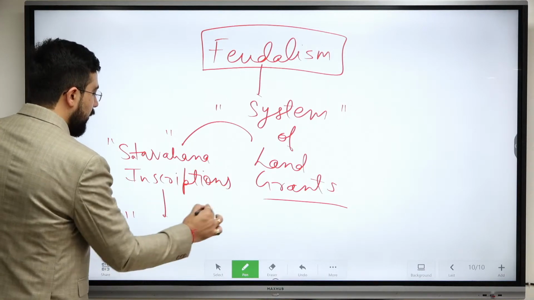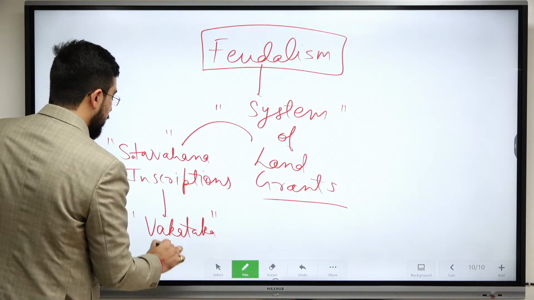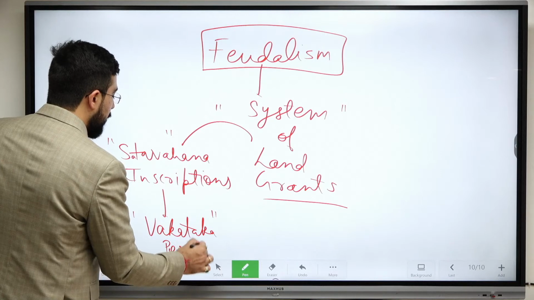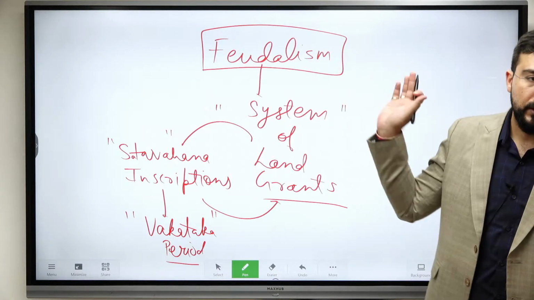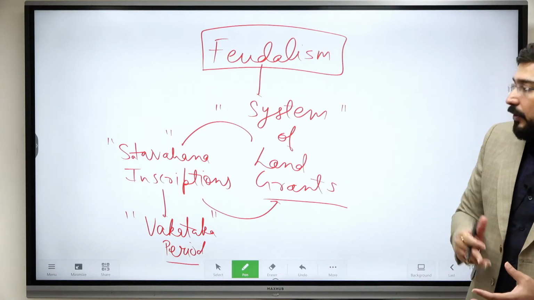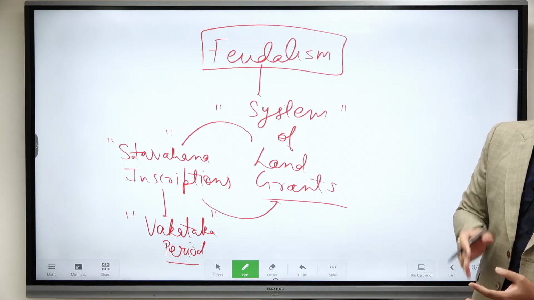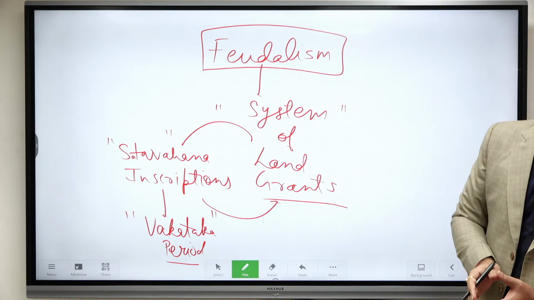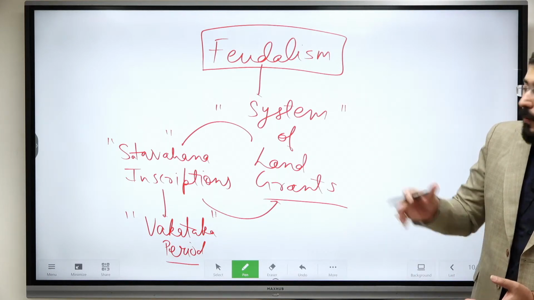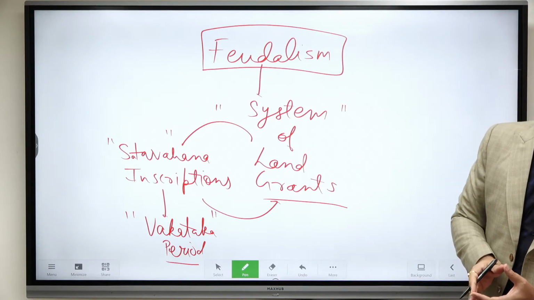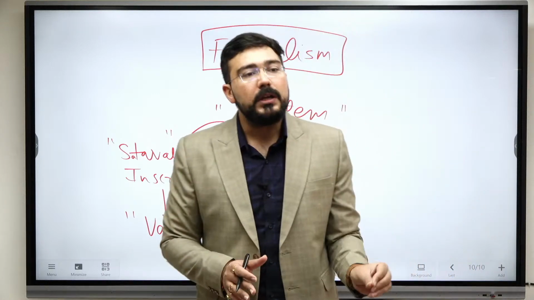And during the Vakataka period, we see the maximum number of land grants being given to officers, rajas, etc. So in the introduction part, you can always talk about how feudalism in India is related to the system of land grants which started during the Satavahana period as mentioned in their inscription, but it became pronounced during the Vakataka period, where the maximum number of land grants in Indian ancient history could be found.